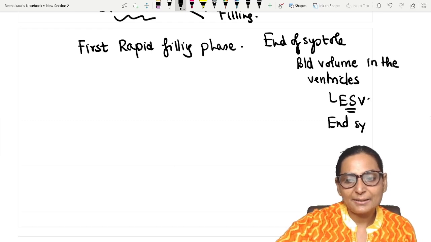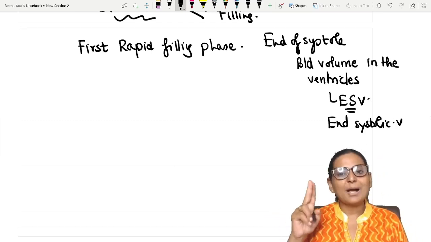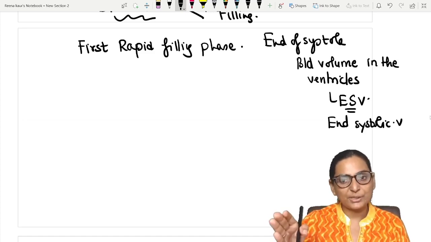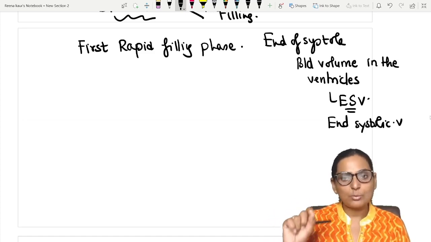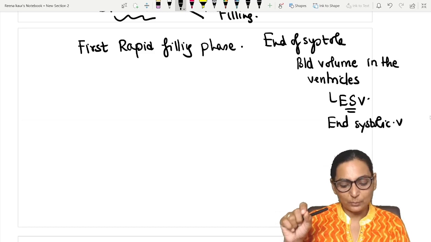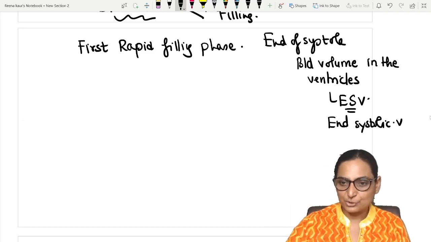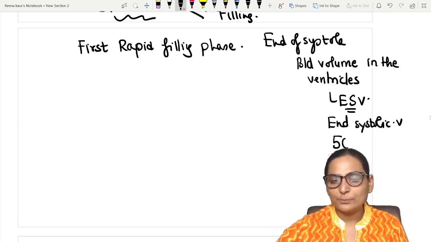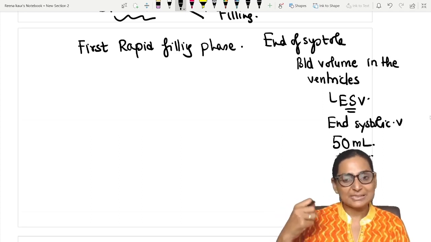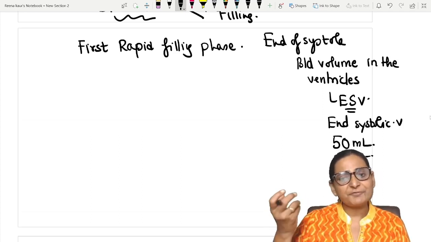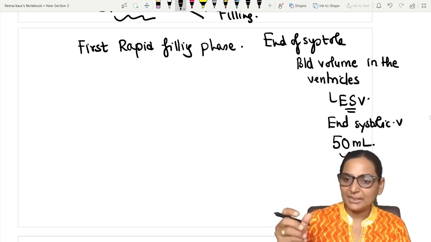This is the end systolic volume. So if you get a 2 marks BAQ, what is end systolic volume? It is the volume of the blood remaining in the ventricles at the end of systole, and its normal volume is around 50 ml. ठीक है, मतलब ventricles के ejection के बाद सिर्फ 50 ml blood is remaining in the